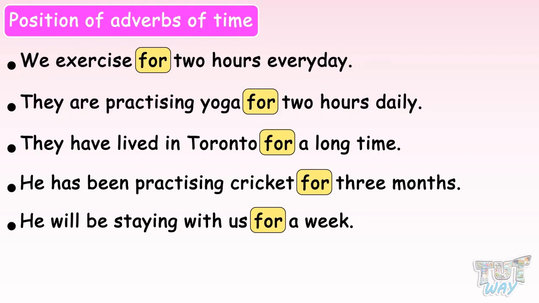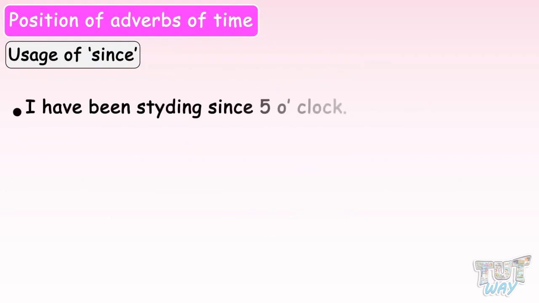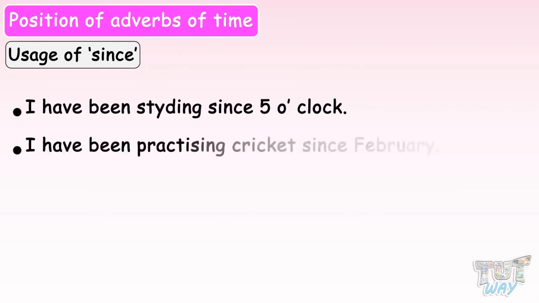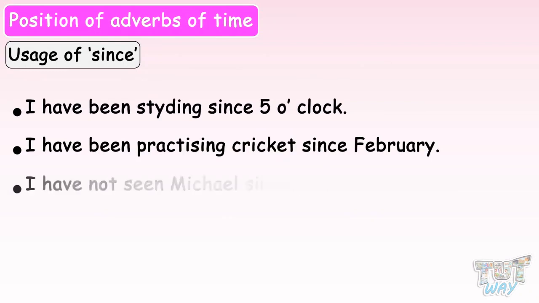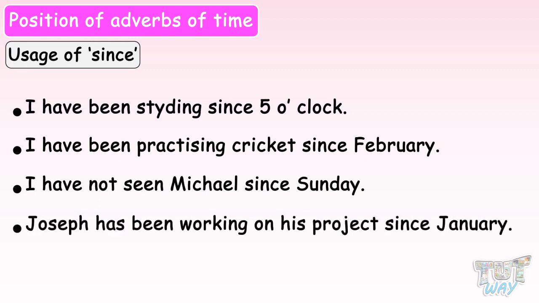Now let's see the usage of since. I have been studying since 5 o'clock. I have been practicing cricket since February. I have not seen Michael since Sunday. Joseph has been working on his project since January. Now we need to learn one more thing about using the adverbs of time.